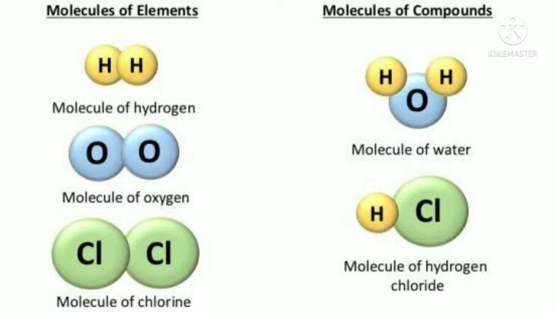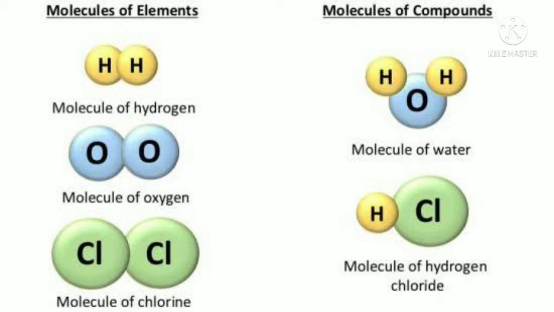Similarly, oxygen has atomic number how much? Do you know? We have already studied, isn't it? Oxygen has atomic number 8. If 8, then its electronic configuration is 2,6. With 6 electrons in the outer shell, to become stable it needs 8. So this concept you will get one by one. From 6 to 8 is 2. So similarly, oxygen also needs one more atom to become stable. So the molecule of oxygen is written as O2. Similarly, the molecule of chlorine is written as Cl2.